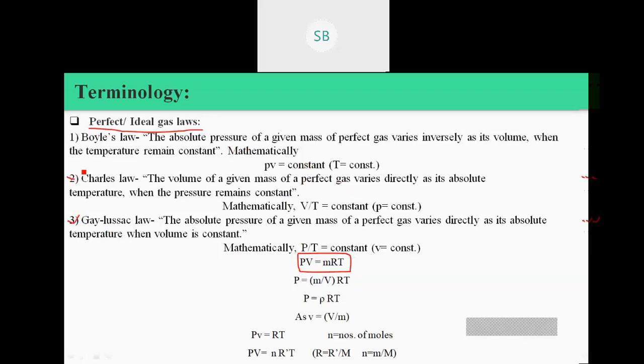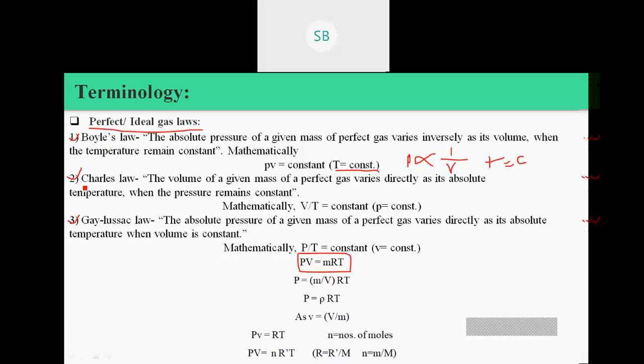The first one is Boyle's law. It states that when we consider temperature as a constant, the absolute pressure of a given mass of perfect gas varies inversely as its volume. Meaning if we consider T as a constant, then pressure is inversely proportional to volume. This is given by Boyle's law.